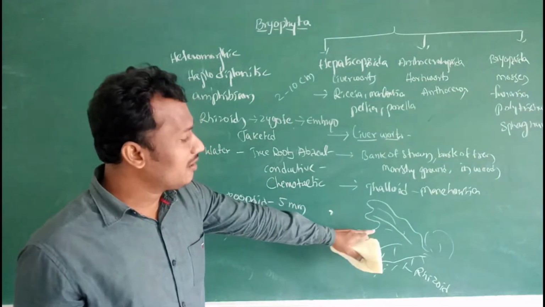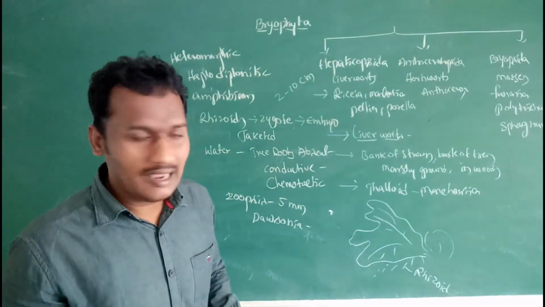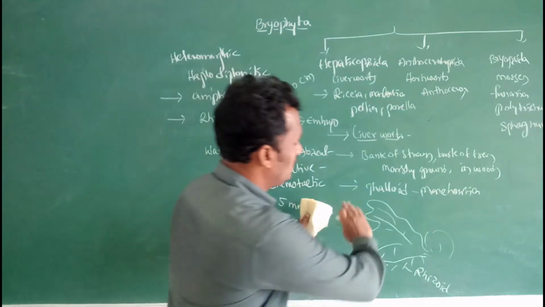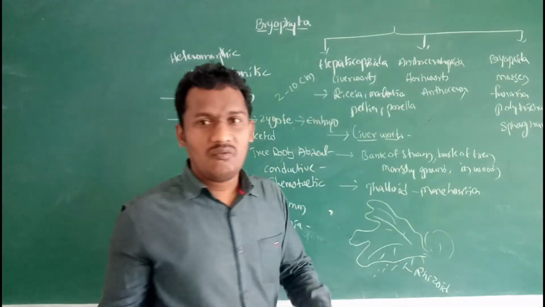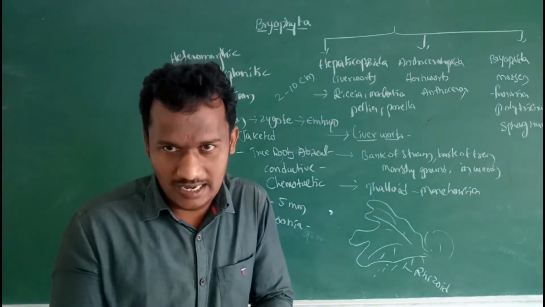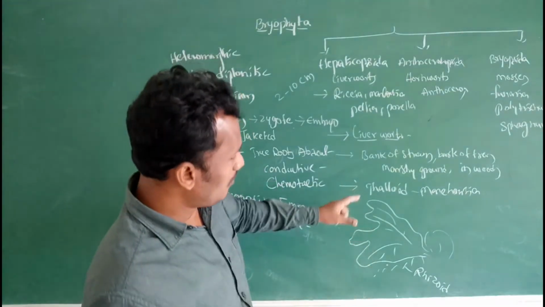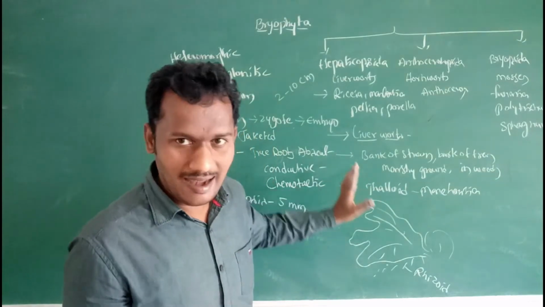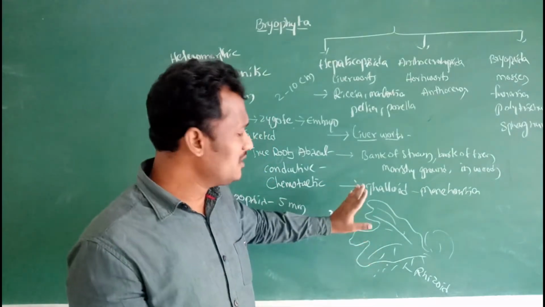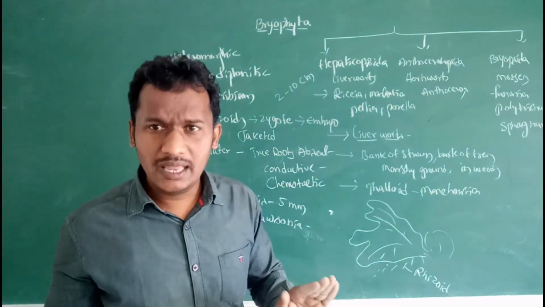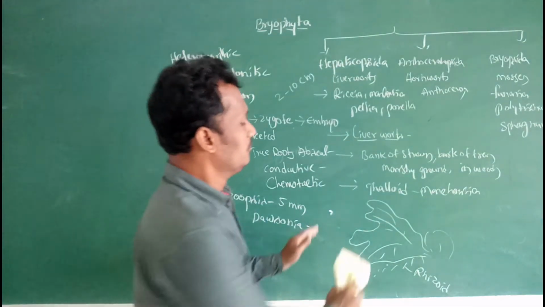It shows a dichotomously branched condition. This total thallus is very close to the substratum, that means appressed to the substratum. So in Marchantia, the plant body is a thalloid condition. It is a dorsiventral flat-ended structure, dichotomously branched.